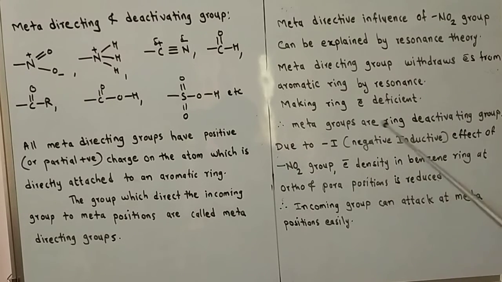Therefore, meta groups are ring deactivating groups. Due to the -I, that is negative inductive effect of the NO2 group, electron density in the benzene ring at the ortho and para positions is reduced. Therefore, the incoming group can attack at meta positions easily.